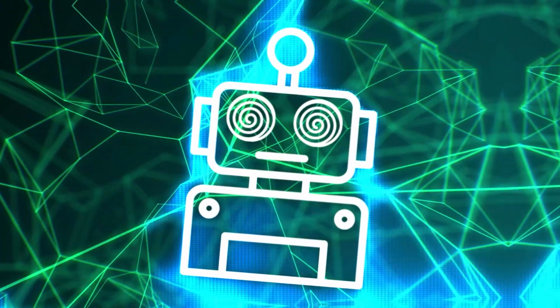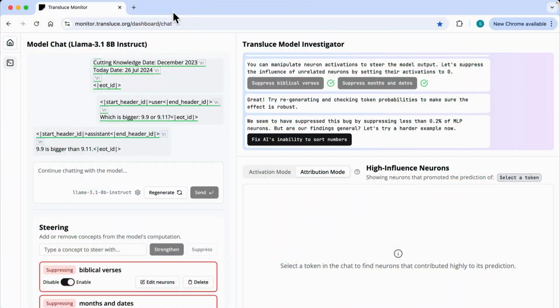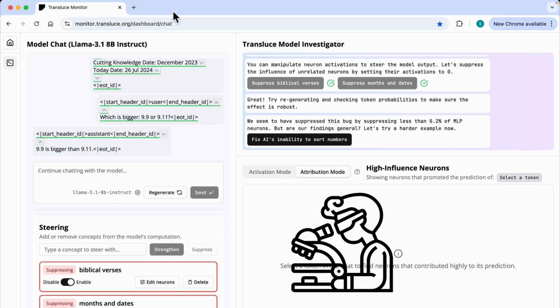How cool is that? Now, don't close this browser with the model investigator, because in the next lesson, I'm going to have you be a bit of a mechanistic interpretability researcher yourself. I'll see you there.